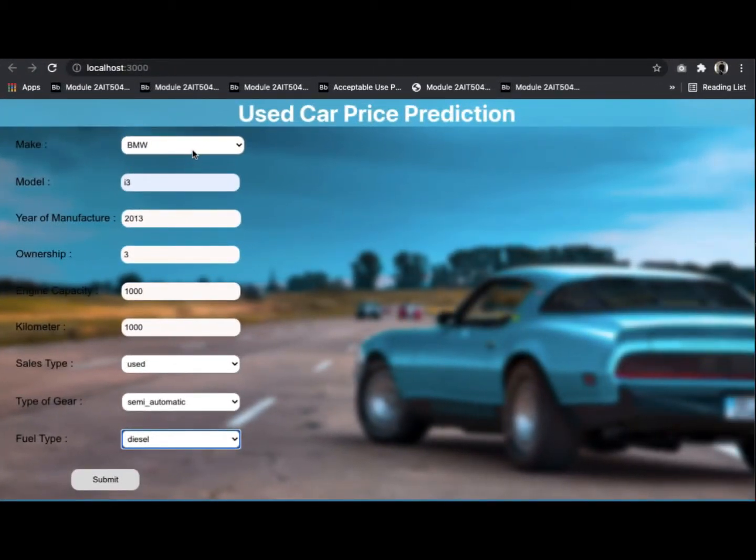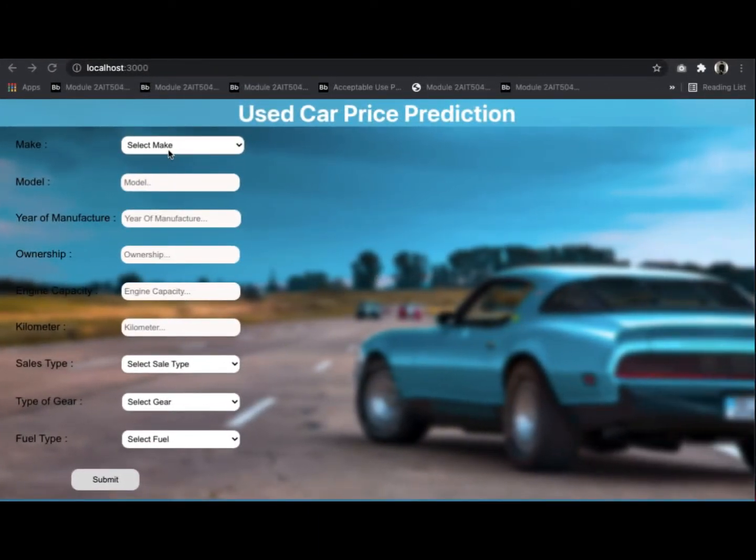So we have entered all the values in each and every text field. If I click the submit button, it will show the predicted price here. So the car price will be $48,876.85.